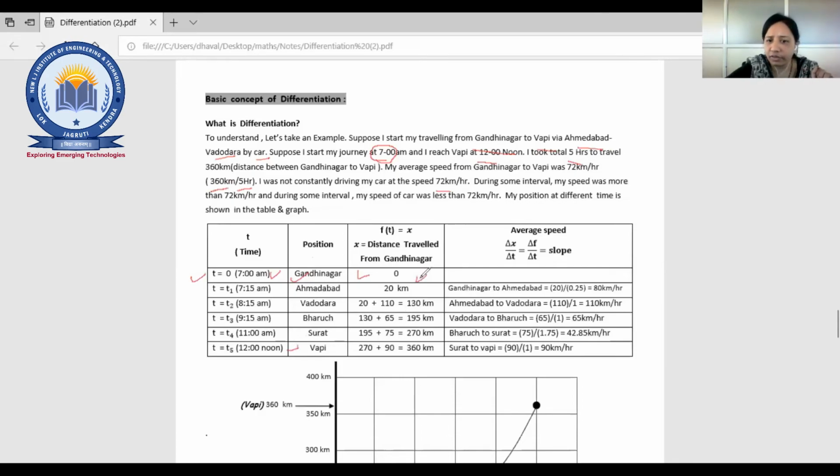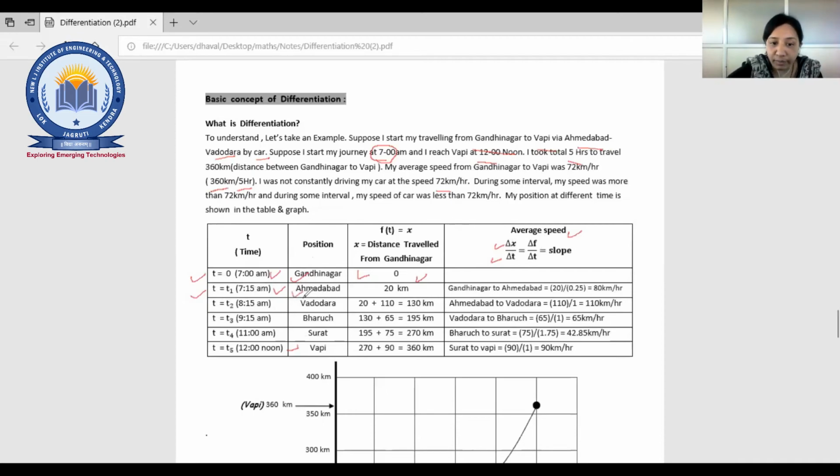So that is nothing but 0 kilometer. Now average speed: delta x by delta t, where delta x is distance and delta t is time. Now at some interval of time, that means t equal to t1, that means after 15 minutes, the time is also given, 7:15.